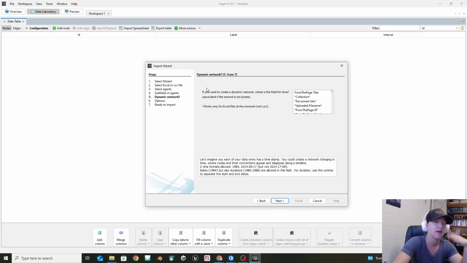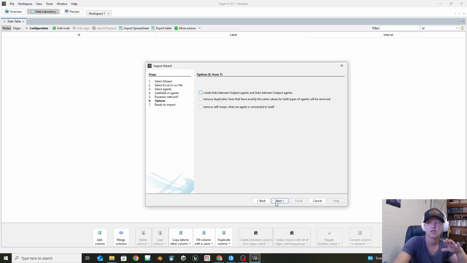And then it says, do you want to create a dynamic network through time? Our time field is not really well developed in CWRGM, so in that particular case, we're not going to use it. Then it says, how do you want to create this? I do want to create links between subjects and subjects. Remove duplicates: lines that have the exact same values in both the agent types will be removed. I don't want to do this because I already know that each individual letter has its own unique identifier attached to a single letter. So even if there's the exact same tags, it's not a duplicate, it is an actual extra one. And so I don't want to do this one.